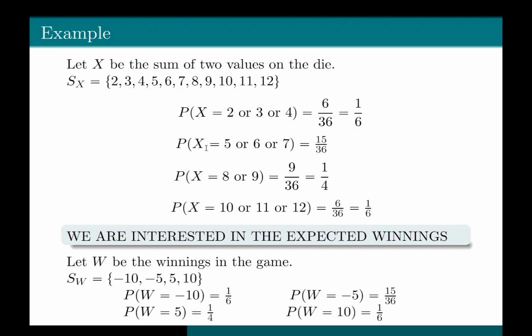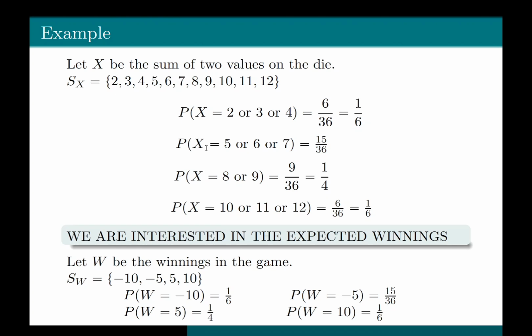Similarly, probability of W equals 5 would be the same as the probability that the sum of the two values on the die is 8 or 9. Again, why? Because the player will receive $5 if the sum of the two values on the die is either 8 or 9. And similarly, the probability that the player receives $10 will be equal to 1/6, because the player is going to receive that money if the sum of the two values on the die is either 10 or 11 or 12. Perfect.